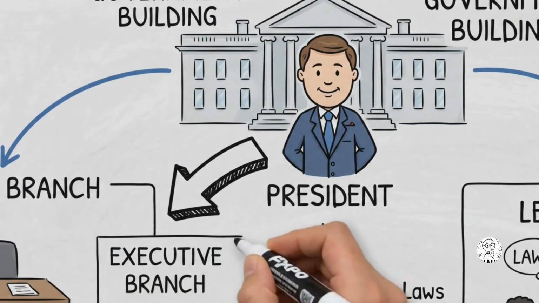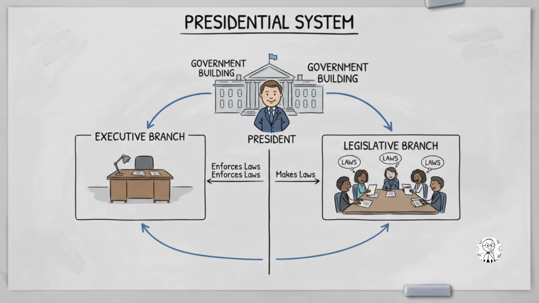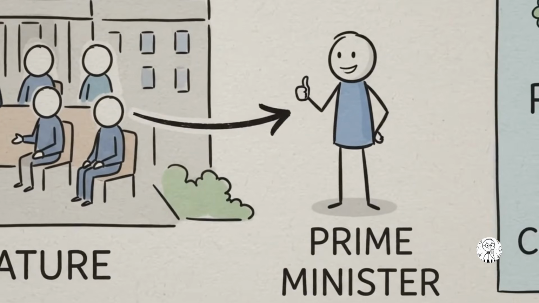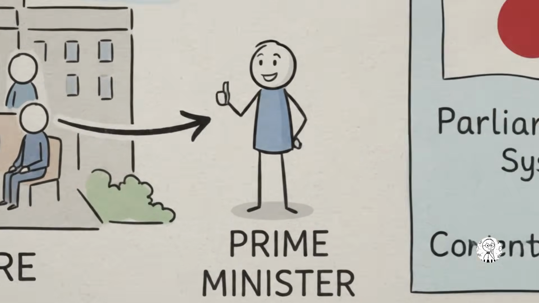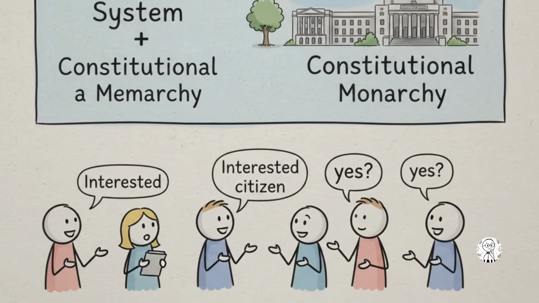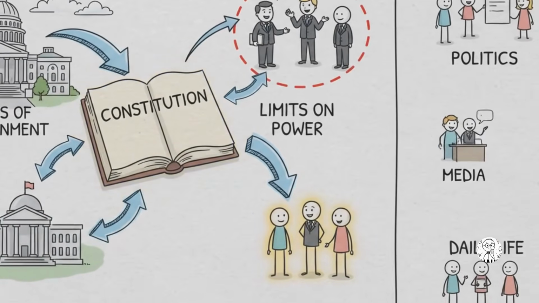Now let's compare presidential and parliamentary government. In a presidential system, the president leads the executive branch, while the executive and legislative branches have separate roles. In a parliamentary system, the executive is closely connected to the legislature. Japan is an example of a parliamentary system combined with a constitutional monarchy. A constitution establishes the basic rules and limits of government power.